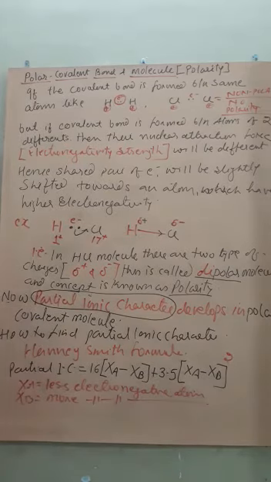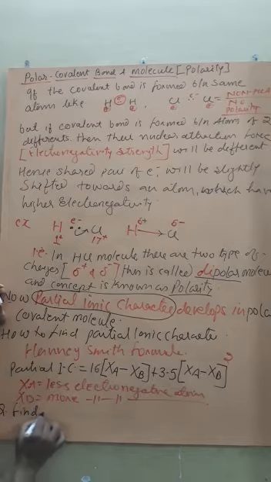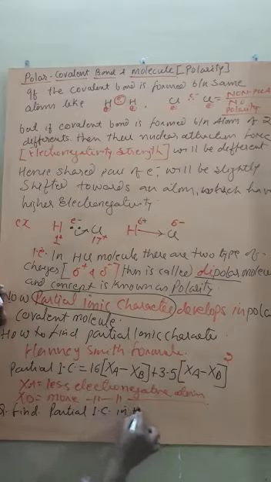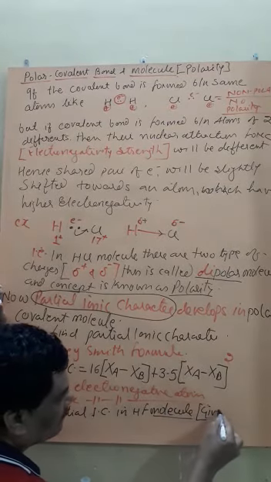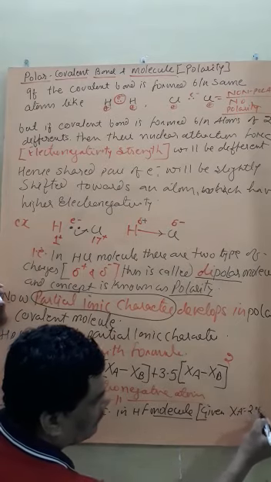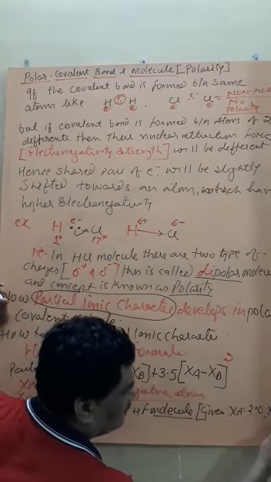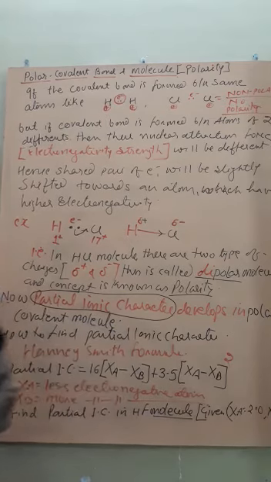Now if we place the values, we can get the partial ionic character. Like a question: find the partial ionic character in the HF molecule. In the HF molecule, given XA is equal to 2.0 and XB is equal to 4.0. If these values are given, getting?